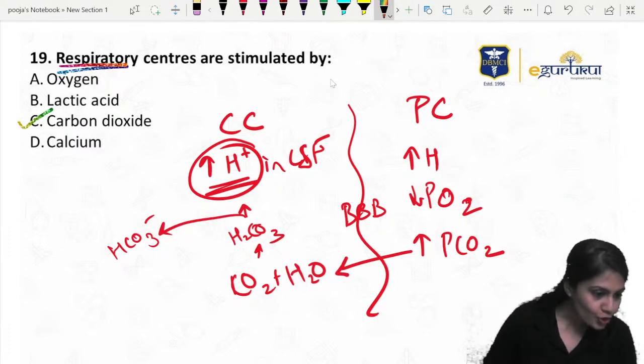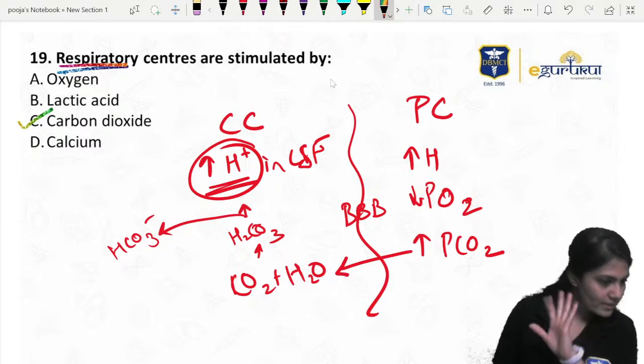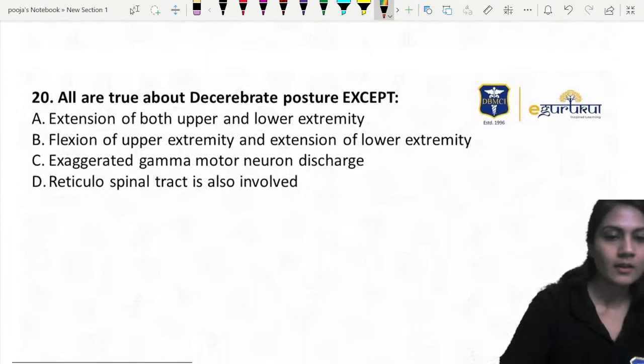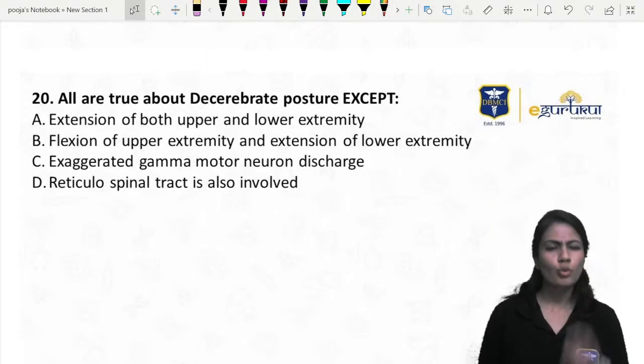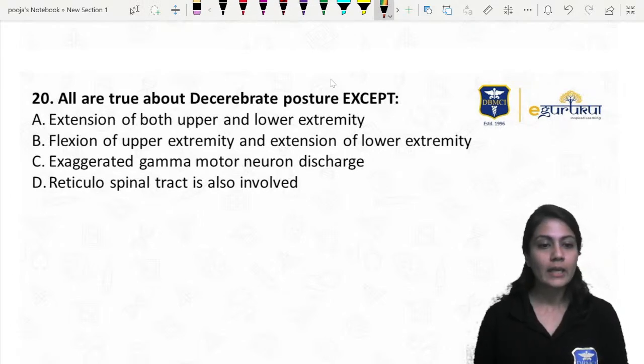Yes. Ajit, Vivek, Nasira, think again. H plus is not in the answer, so I think you must be telling me the CC answer, right? Superb, guys. Let's move ahead with a little higher speed. Okay, question number 20.